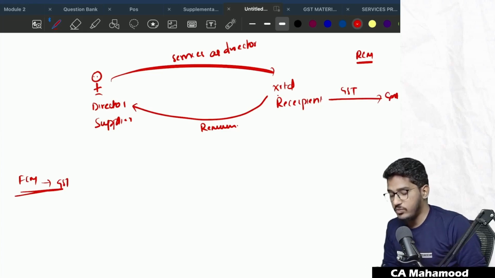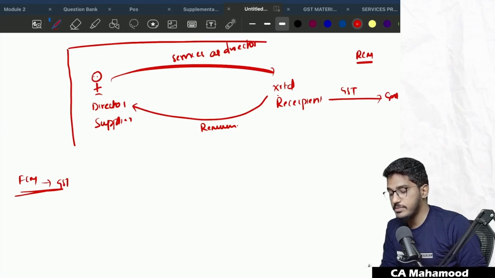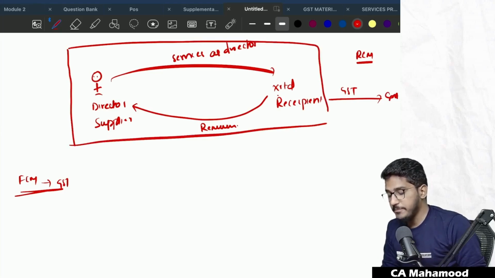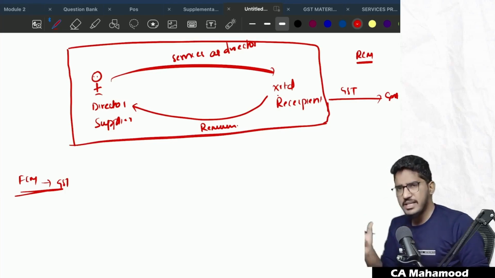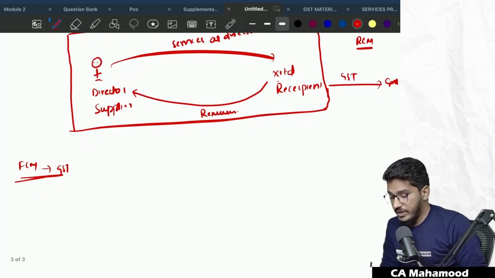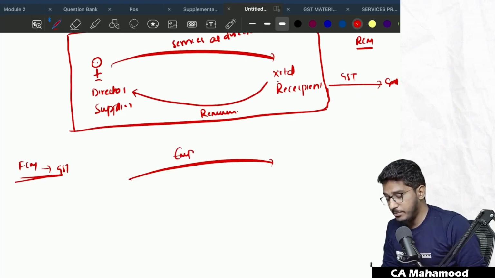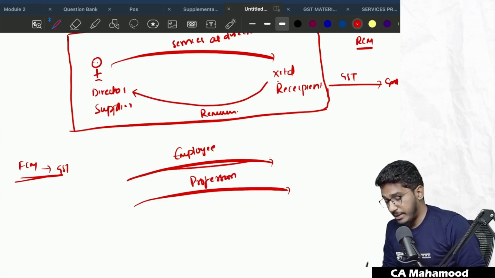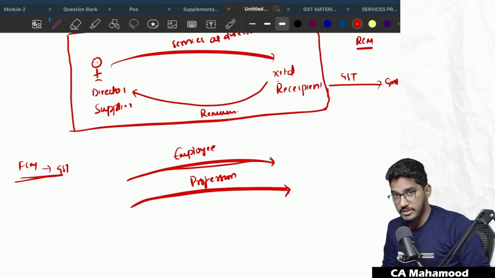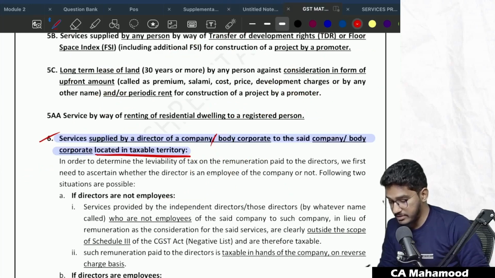So the government has clarified that one of the services which they have notified is supply of services by a director to a company or body corporate. For these services, the tax has to be paid by the recipient under reverse charge mechanism. I have told a few more points also. Whether the reverse charge mechanism will become applicable or not depends on whether the director is an employee of the company or a professional. How we have to decide is under which section the TDS is getting deducted. I hope you remember this discussion.